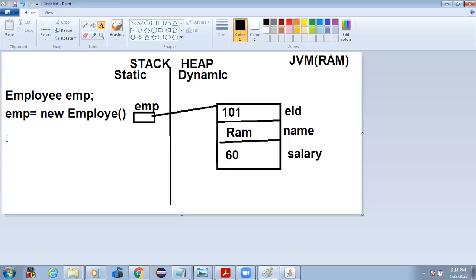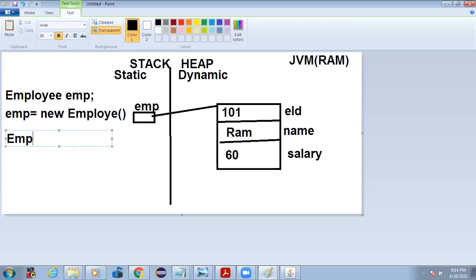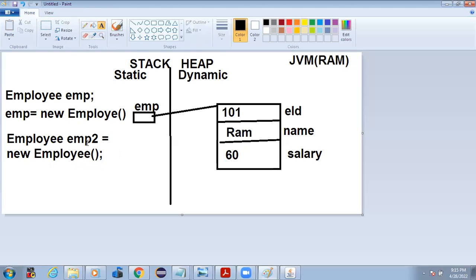In the same way I can write here employee EMP2 equals new Employee. See, I have used the first way, that is, in a single line itself. If you write like this, it will go here and create another block.